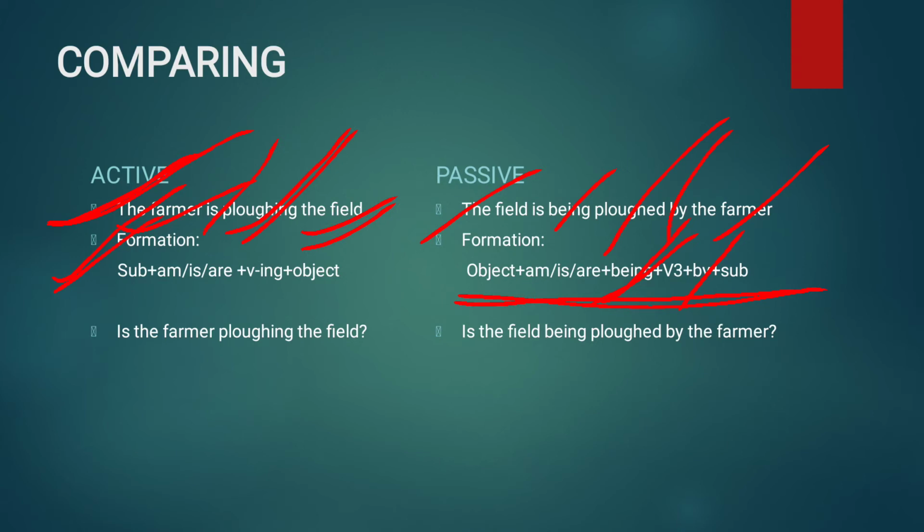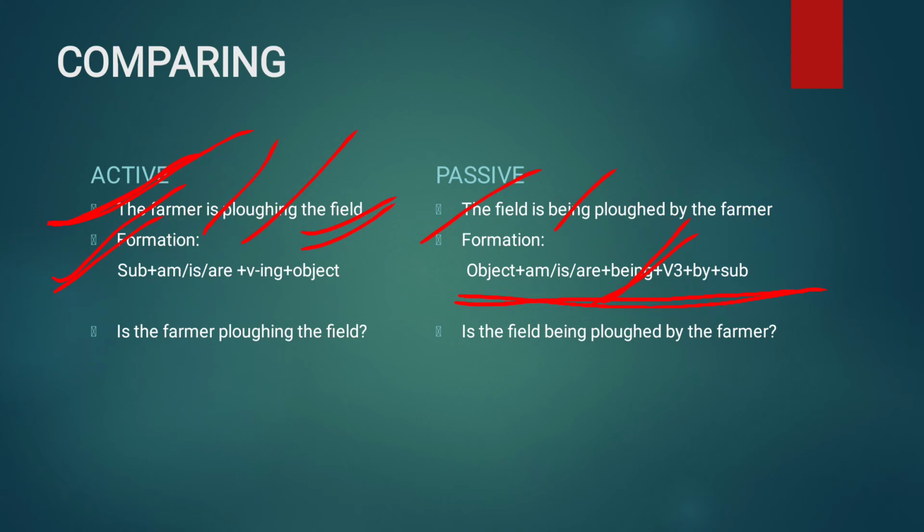It's so simple. First of all, you have to remember the formation of present continuous tense, and you have to memorize this formation of passive form. Yes or no? Object plus M is R plus being plus verb 3 plus by plus subject. Just you have to remember this formation, and it is very easy for you to do this. Let's take another example.